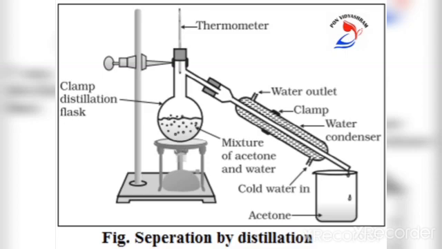So what we have to do: fit the thermometer in the distillation flask. Arrange the apparatus as shown here in this figure. Heat the mixture slowly, keeping a close watch on the thermometer. The acetone vaporizes, condenses in the condenser and can be collected from the condenser outlet. Water is left behind in the distillation flask.